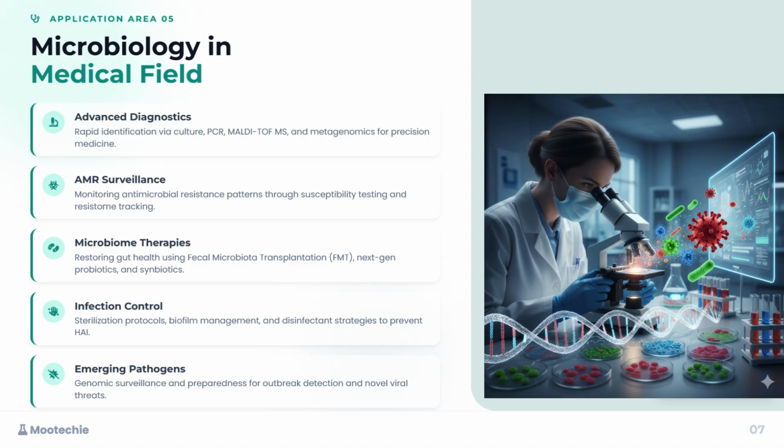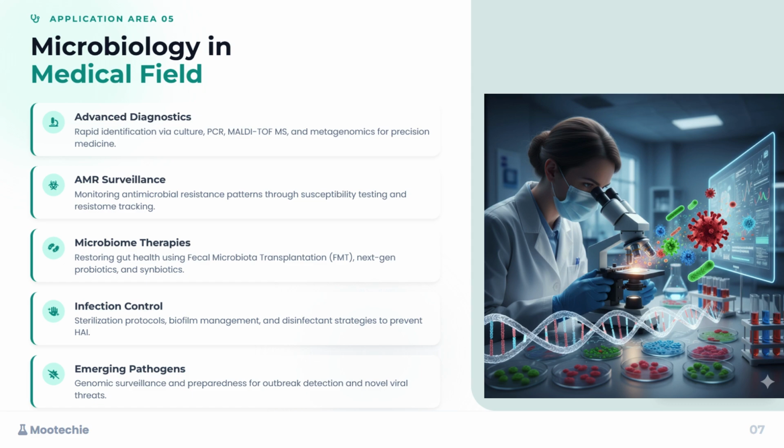AMR surveillance, or antimicrobial resistance surveillance, involves monitoring resistance patterns through susceptibility testing and resistome tracking. This global watch is crucial to staying ahead of superbugs. Microbiome therapies are emerging, focusing on restoring gut health using fecal microbiota transplantation, next-generation probiotics, and synbiotics. This is about healing by repairing the complex community of microbes within us.